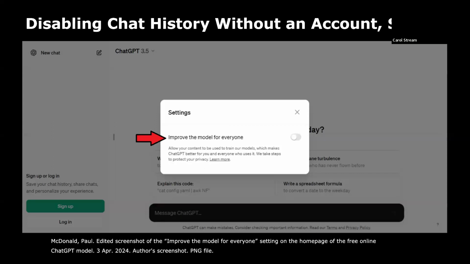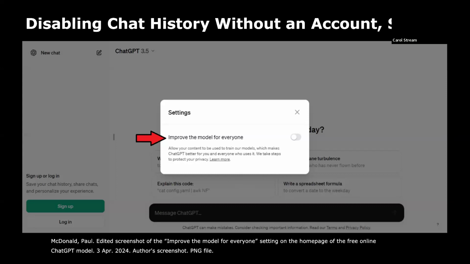The phrasing, size, and layout of the text here downplays the fact that this setting controls data privacy, while emphasizing the fact that it improves the model in a vague and undefined way, which distorts the user's understanding of exactly what this setting is and how it works. The Learn More hyperlink right here at the end of this text box takes the user to a web page in the OpenAI Help Center called Data Controls FAQ, which outlines how to use ChatGPT's privacy options in simple language